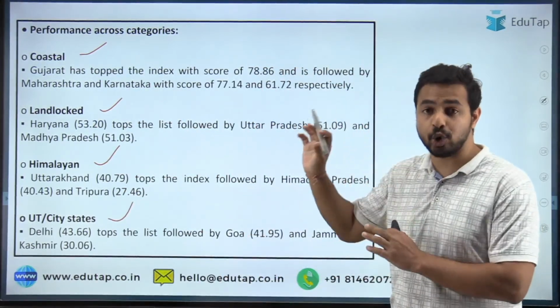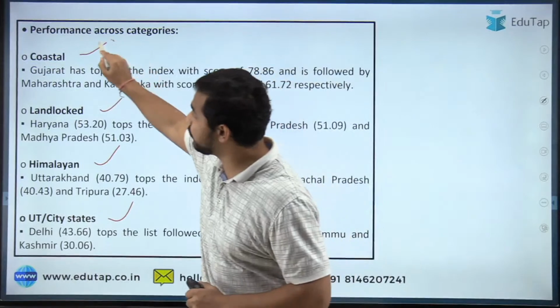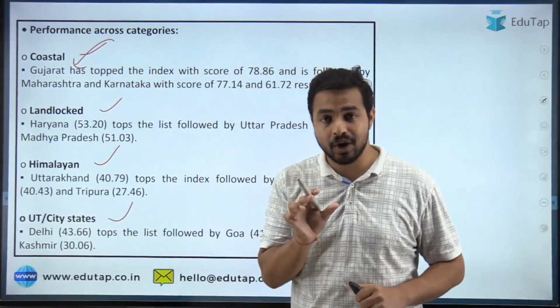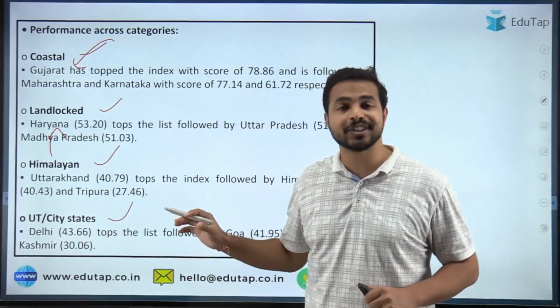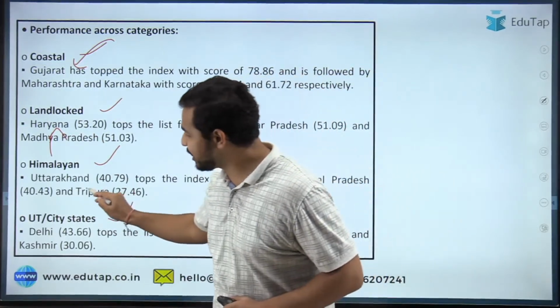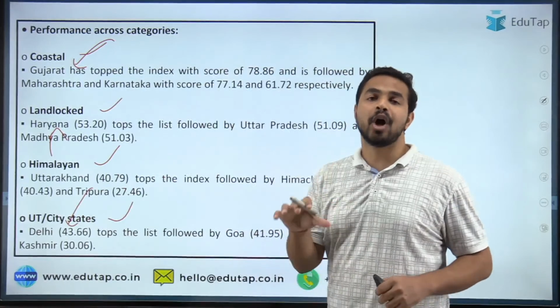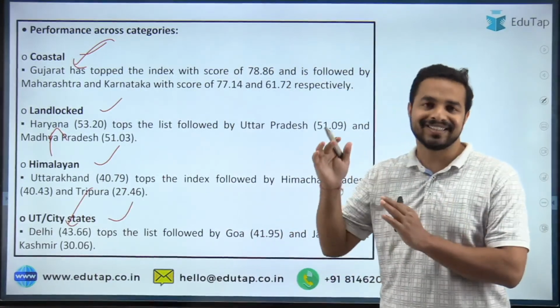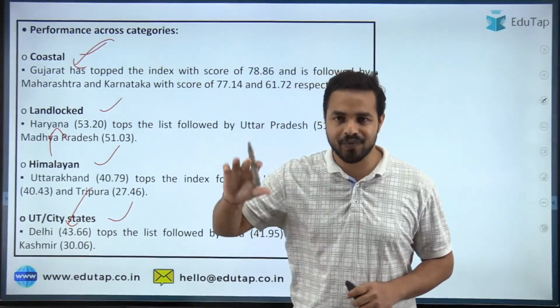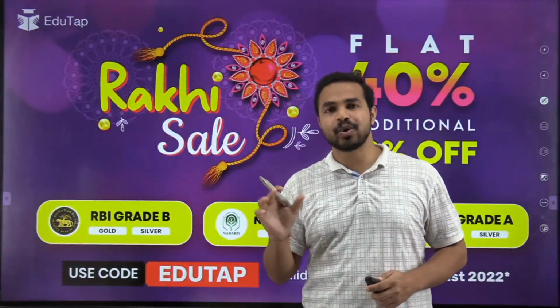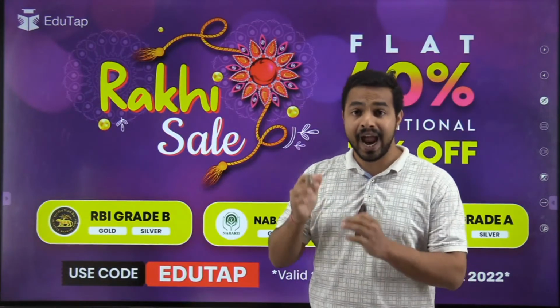When we talk about coastal, Gujarat was the top performer. Among the landlocked states it was Haryana. In the Himalayan states it was Uttarakhand which was the top performer, and in the UT and city states it was Delhi which was the top performer in the Export Preparedness Index 2021 released by the Niti Aayog along with the Institute for Competitiveness. So guys, that was all from today's session.